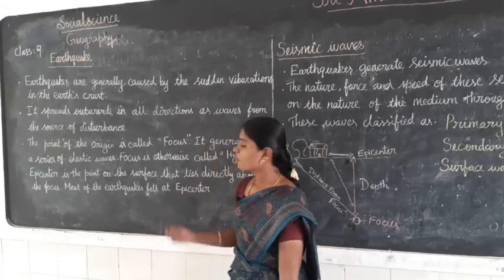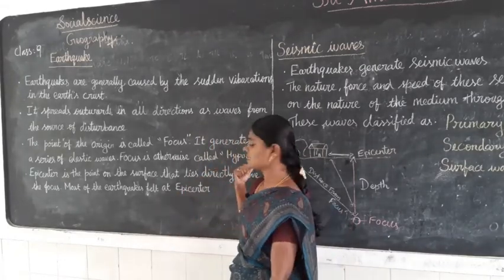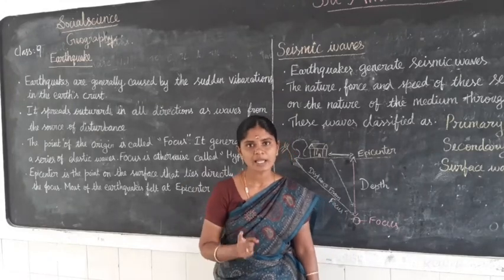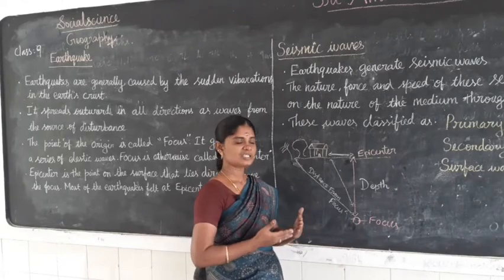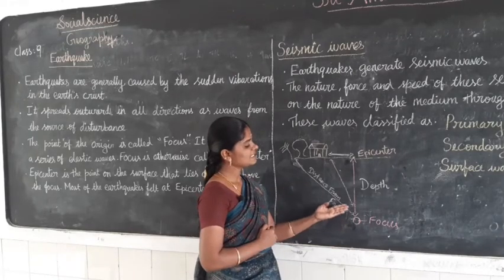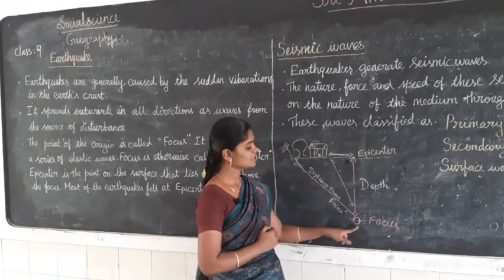Focus is otherwise called the hypocenter.